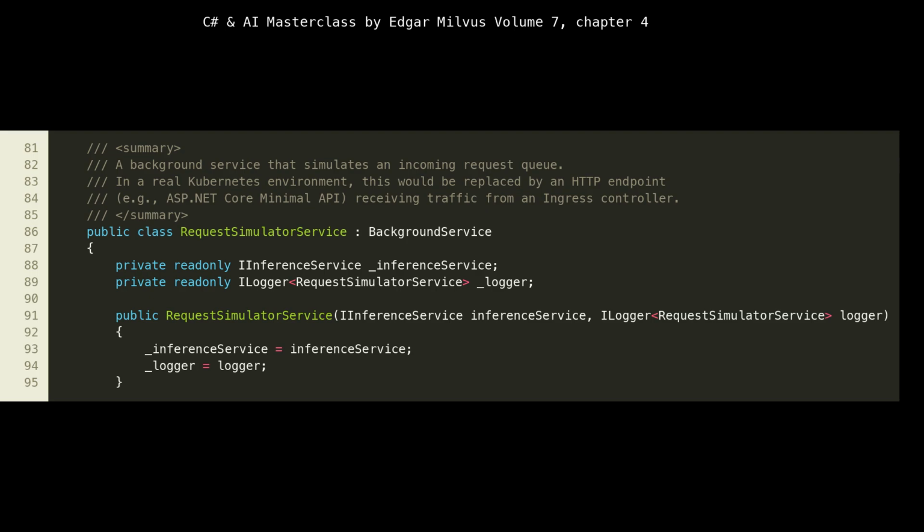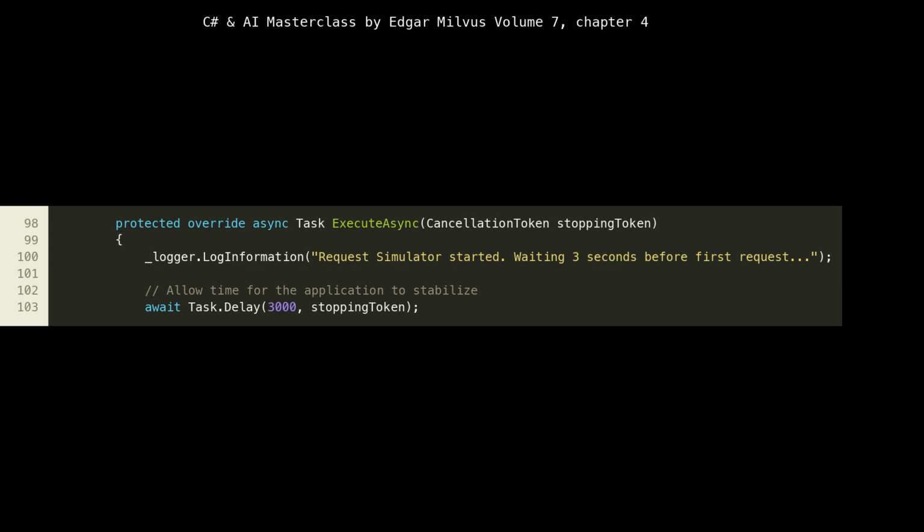The constructor at lines 93 to 96 again demonstrates dependency injection, receiving IInferenceService and ILogger, ensuring our simulator can interact with the inference logic and log its activities. The core logic of our RequestSimulatorService resides in the ExecuteAsync method, starting at line 98.